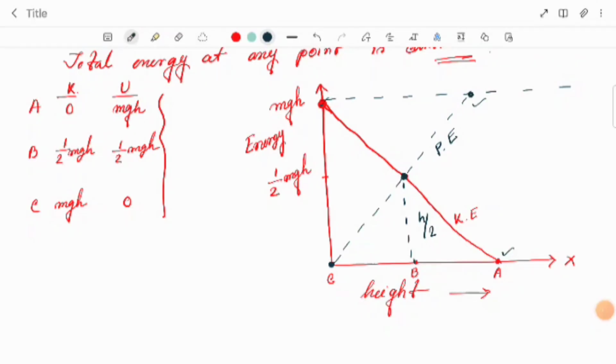So this way we have seen the conservation of energy. There is some application you can see also in the case of the simple pendulum. Already we know that in the case of a simple pendulum, basically what is going on is the principle of conservation of energy. Let's see first.